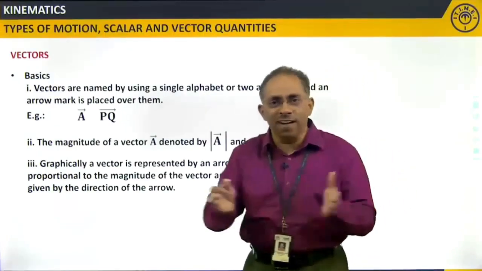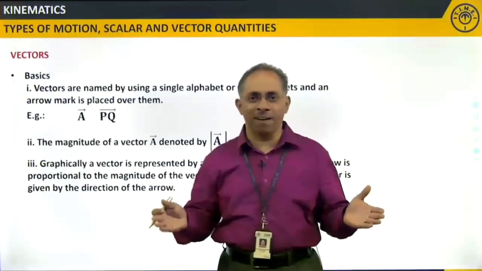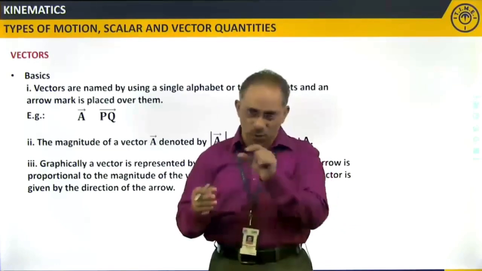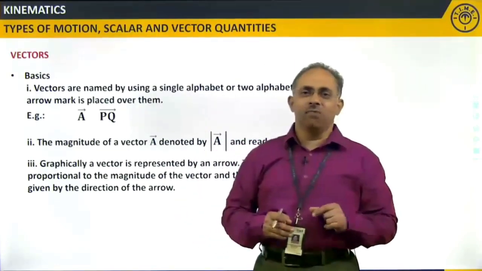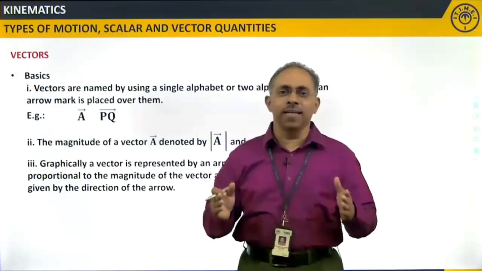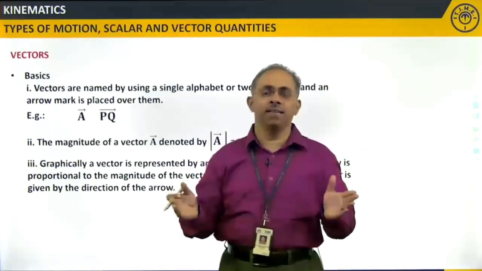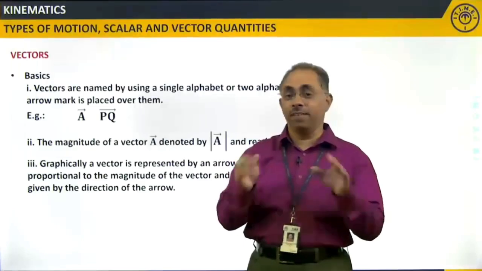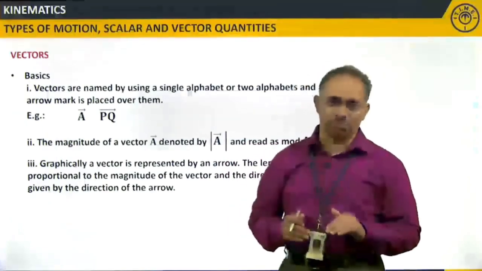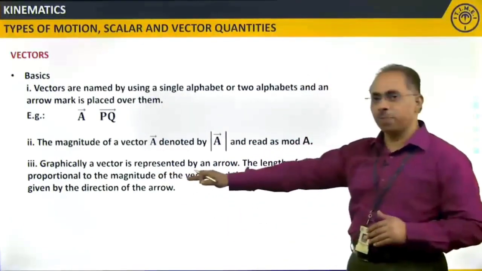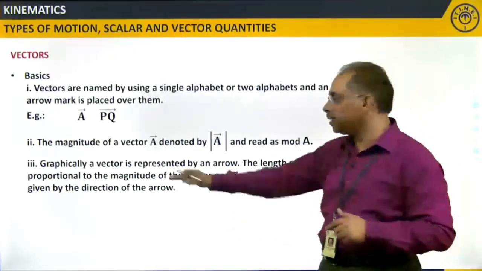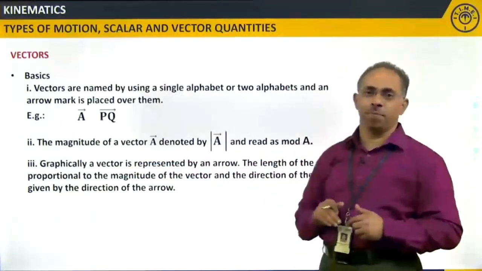Suppose I say a body has traveled 5 kilometers along east, right? I cannot draw a line of length 5 kilometers on paper, right? Yes or no? So what should I do? I should draw a line which is proportional to 5, and then say, yes, the length of this line represents, very specifically telling, the magnitude of the vector. Whatever you draw and show, that is what you call graphical representation.